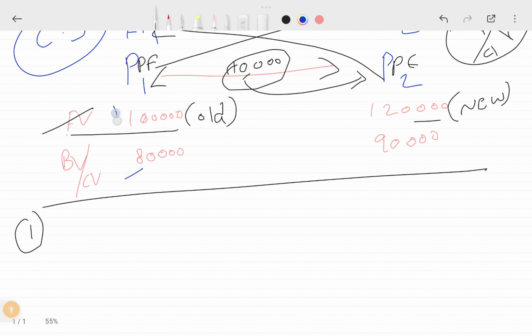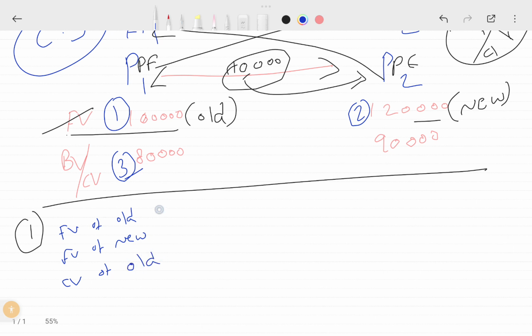This is 1, this is 2, and this is 3. These three prices are required to adjust the accounting.